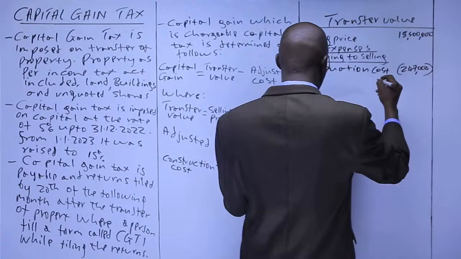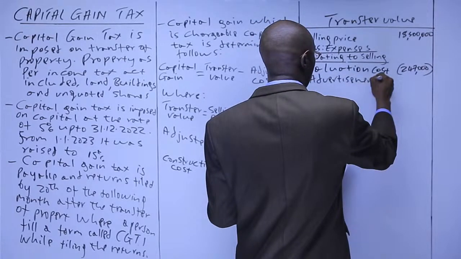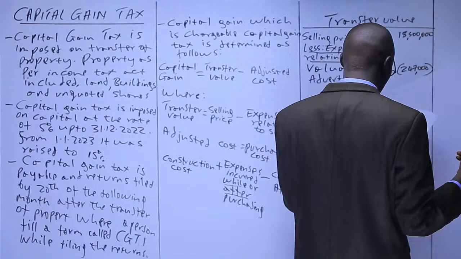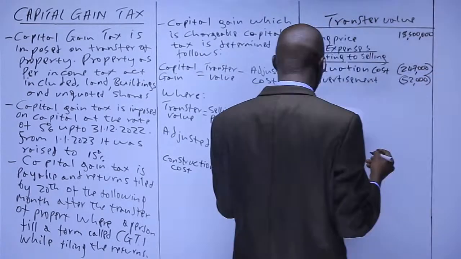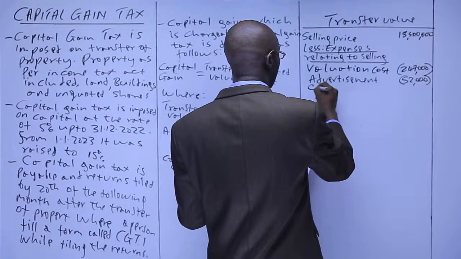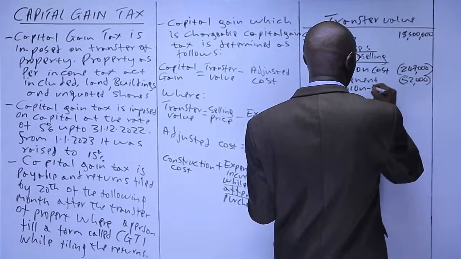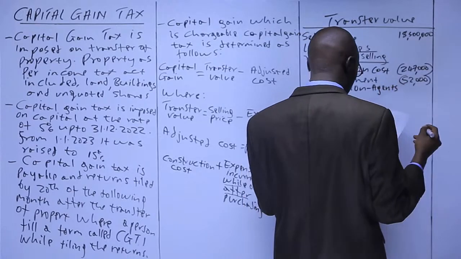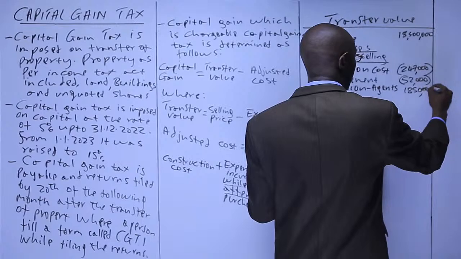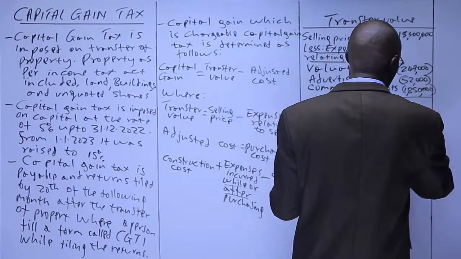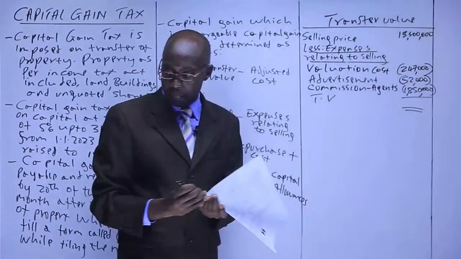The other one is advertisement, 52,000. The other one is commission to agents, which we have 1,850,000.